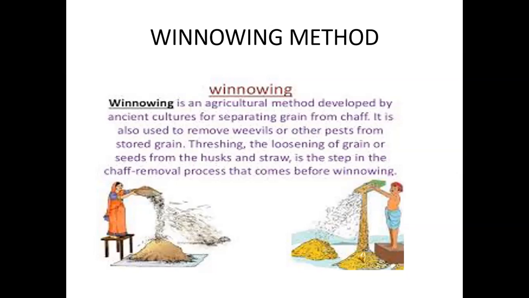Threshing, the loosening of grains or seeds from the husk and straw, is the step in the process that comes before winnowing. The winnowing method is done by dropping the mixture slowly from a height in the presence of wind. Lighter solids, that is husk, will be carried by wind and will be collected in a separate heap, while heavier solids, that is grains, will fall closer and form a separate heap.